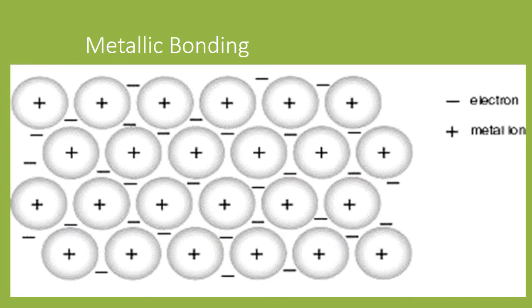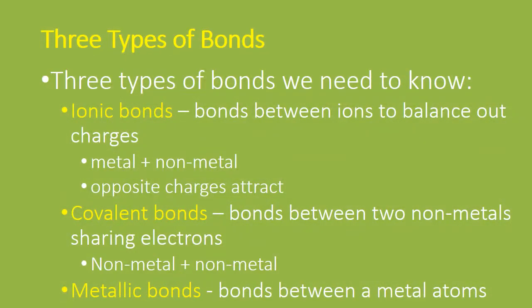Dear students, we are going to discuss metallic bonding. There are three types of chemical bonds. So far, we discussed two of the three. The first one was ionic bond. Ionic bond is formed between two oppositely charged ions, which means positive ions and negative ions. Metals form positive ions and non-metals form negative ions. So ionic bond is formed between metals and non-metals.